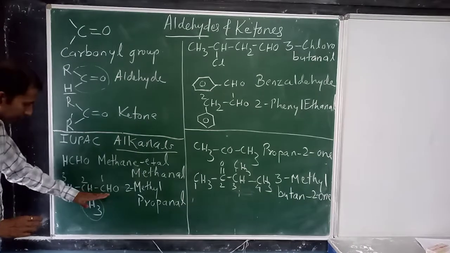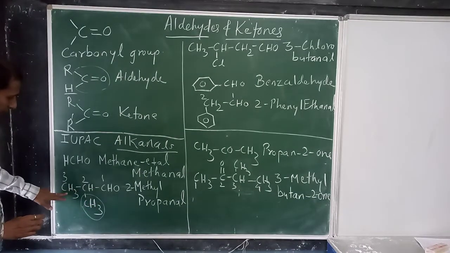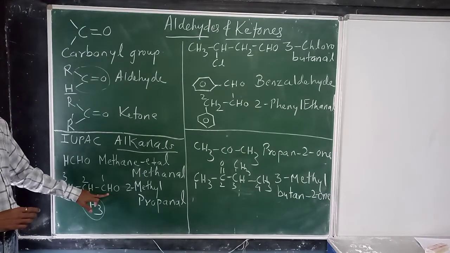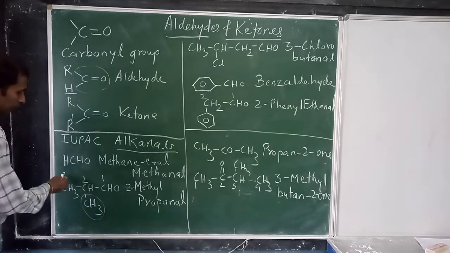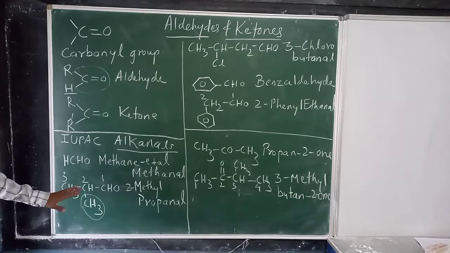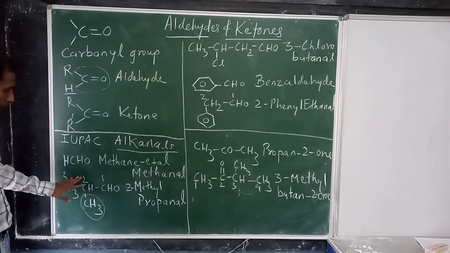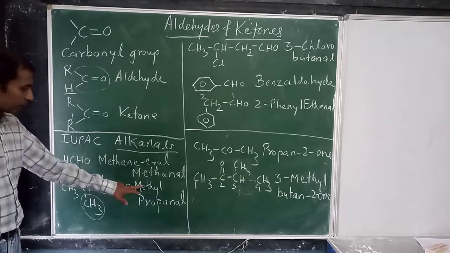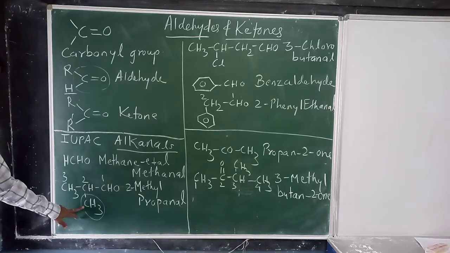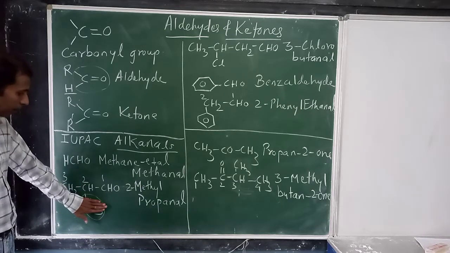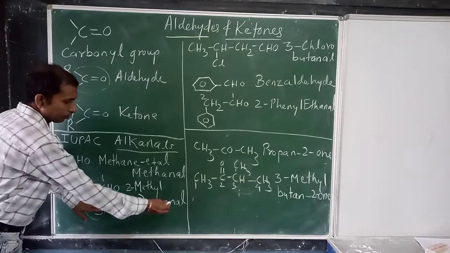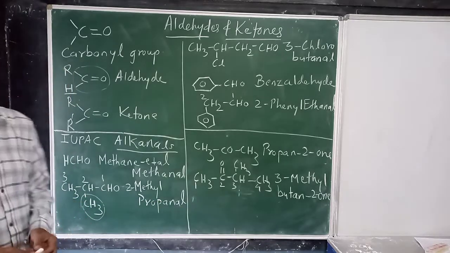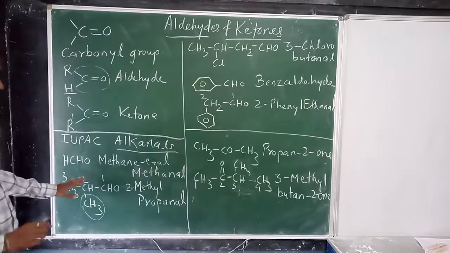So here this is the longest chain containing CHO group which is a functional group. So you start numbering from here 1, 2 and 3. Now you name the substituent first along with the position. 2-methyl, second position methyl group. So 2-methyl and then forget about the methyl group. So 3 carbon atoms means propanal. So 2-methylpropanal.